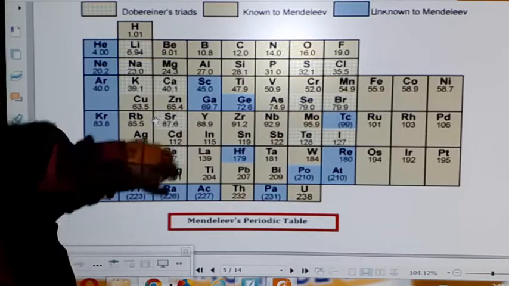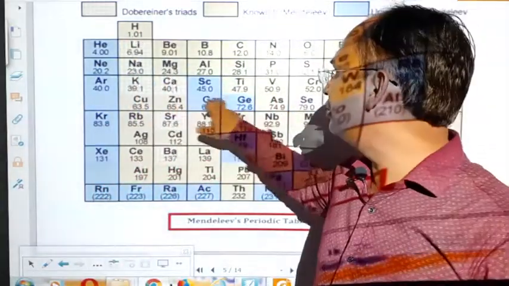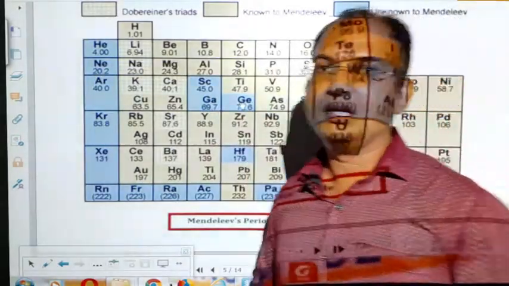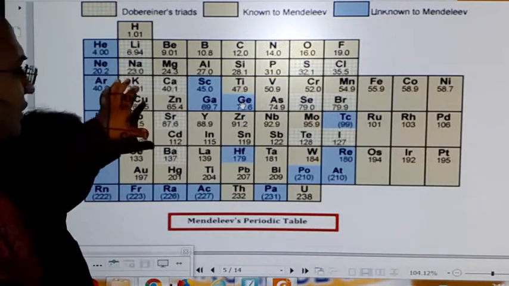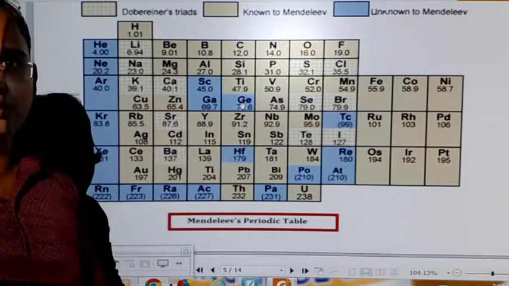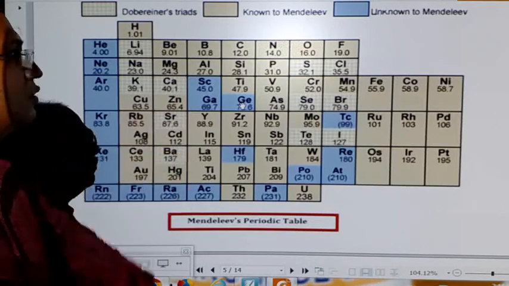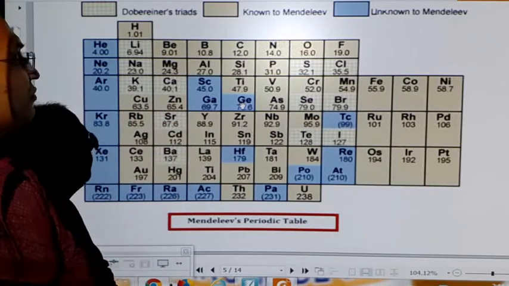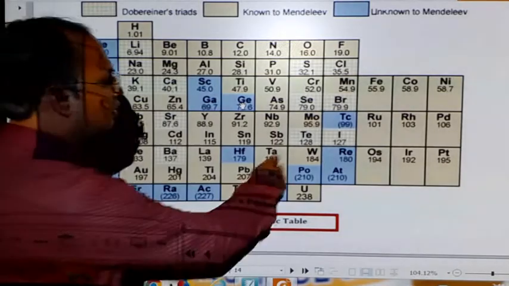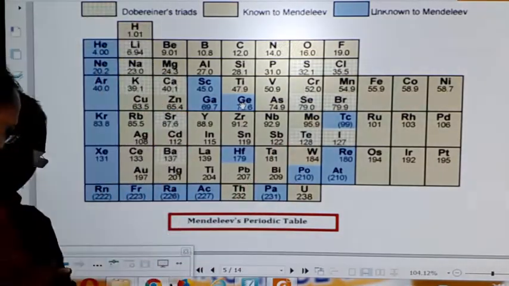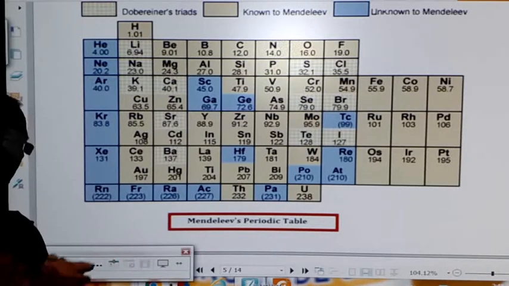Now students, here you see some boxes are in blue color. This blue color represents that these elements were unknown to Mendeleev and the rest of these brown boxes were known to Mendeleev. And here you can also see some boxes which have a color somewhat different from the others.